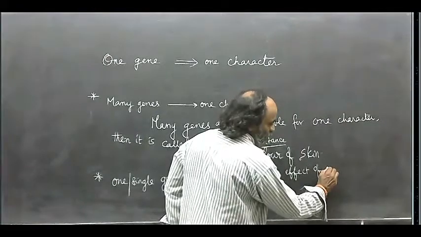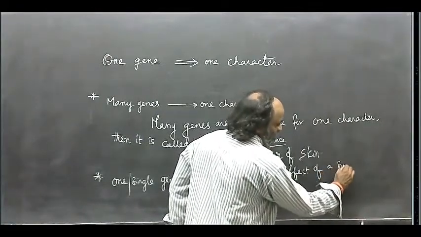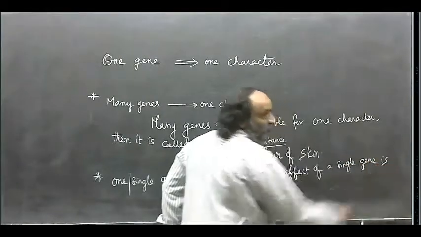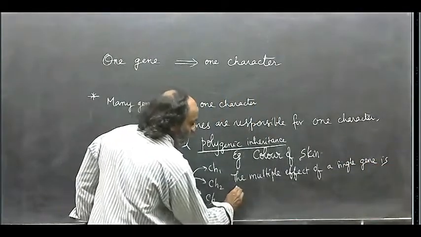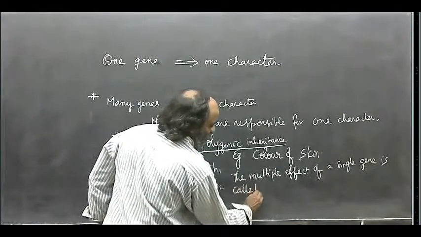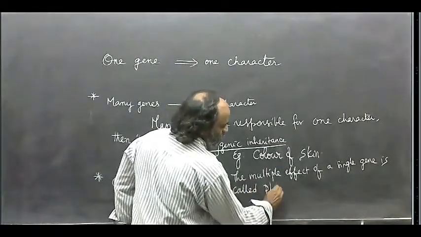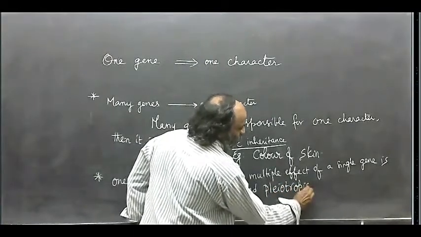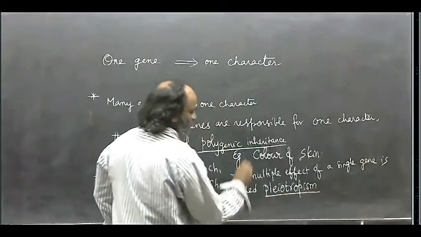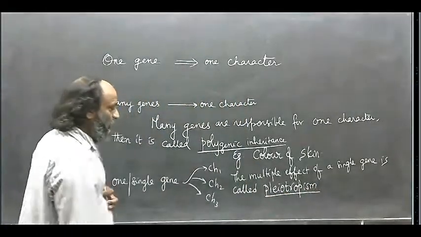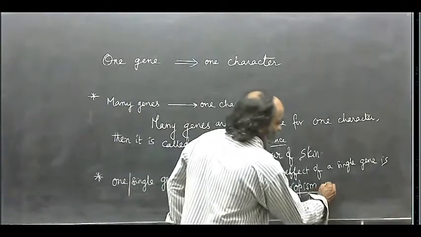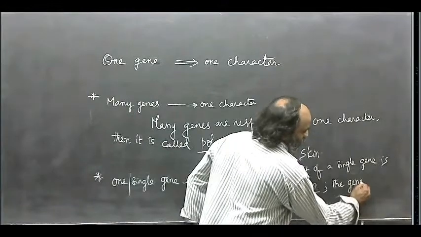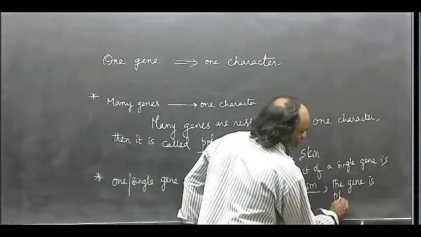The multiple effect of a single gene is called pleiotropism. This is called pleiotropism. The phenomenon is called pleiotropism, and the gene is called pleiotropic gene. The gene is a pleiotropic gene.